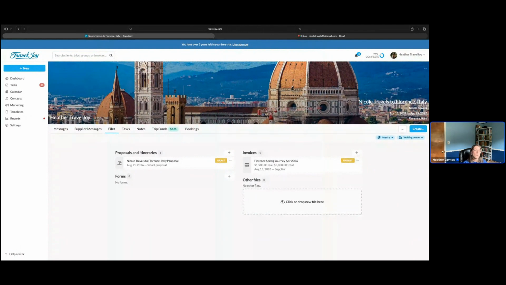We started with forwarding a supplier confirmation email straight to TravelJoy and watching a full proposal come together on its own. From there, we showed you how you can use Magic Importer alongside Copilot to upload a supplier document directly into a proposal, so nothing has to be typed by hand.